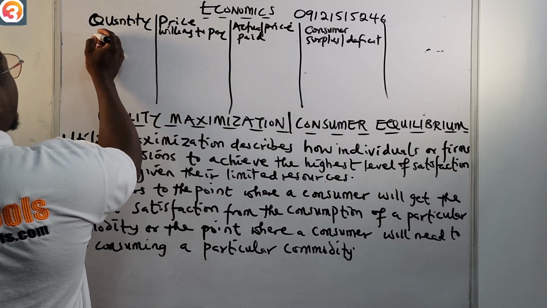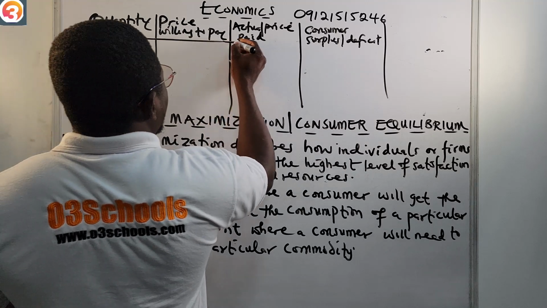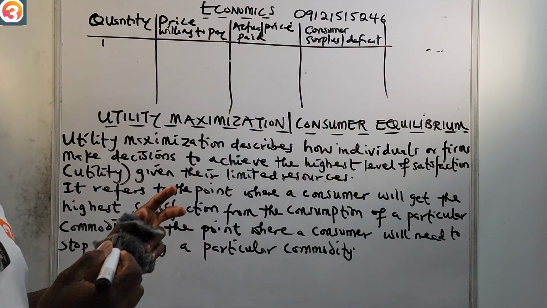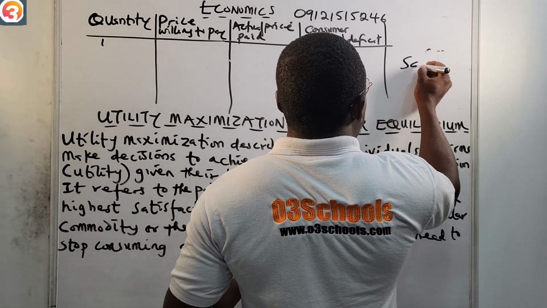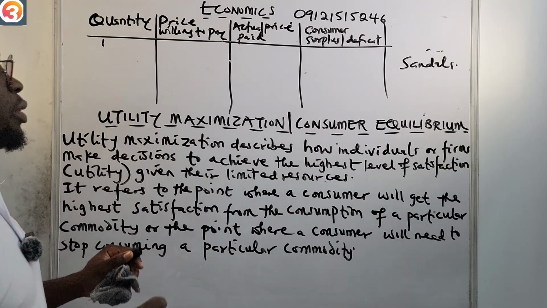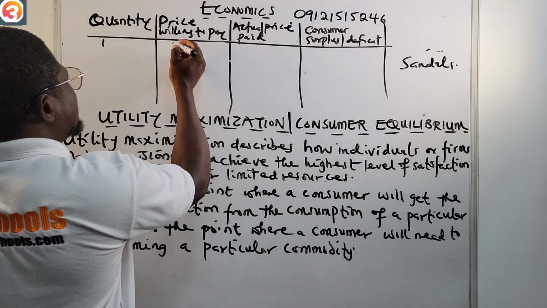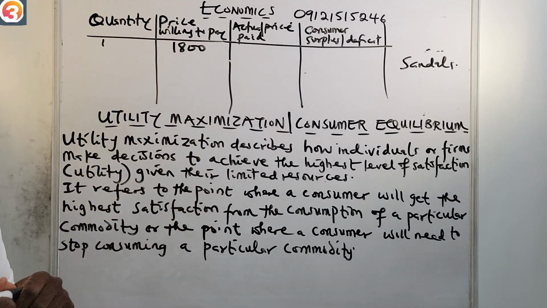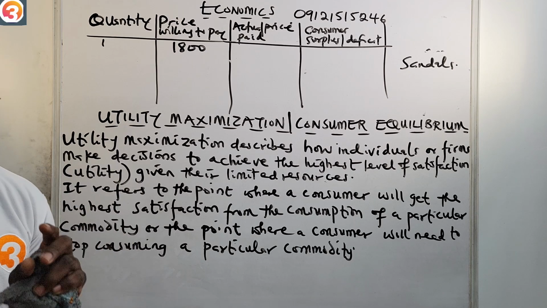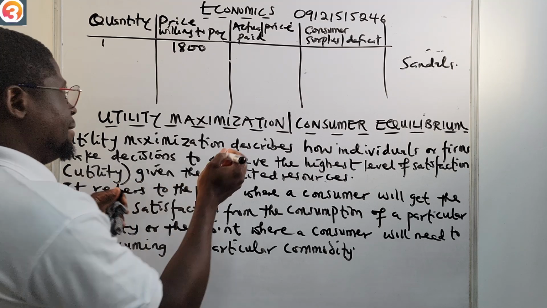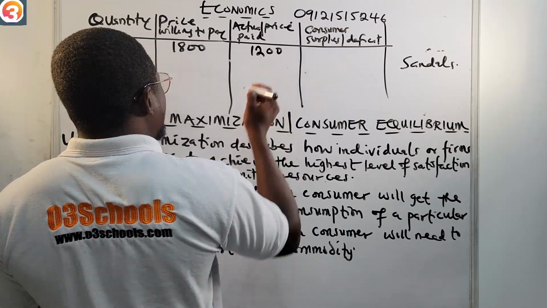So now let's say, for example, for the first quantity, number one, you are willing to pay, we're talking about sandals now. I want to buy sandals. For the first one, you're willing to pay, let's say, 1,800 naira for the sandals. But when you go to the market, it was sold to you for 1,200 naira.